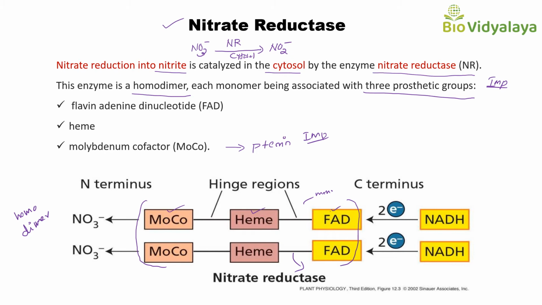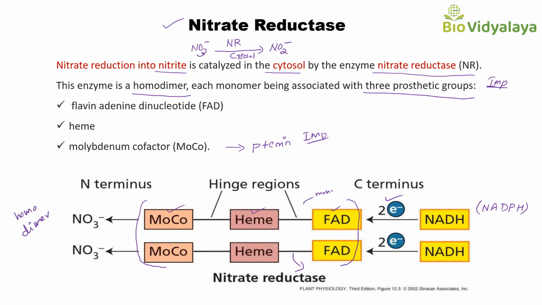And here, who is the electron donor? The electron donor is NADH or NADPH. The FAD binding domain accepts 2 electrons from NADH or NADPH.